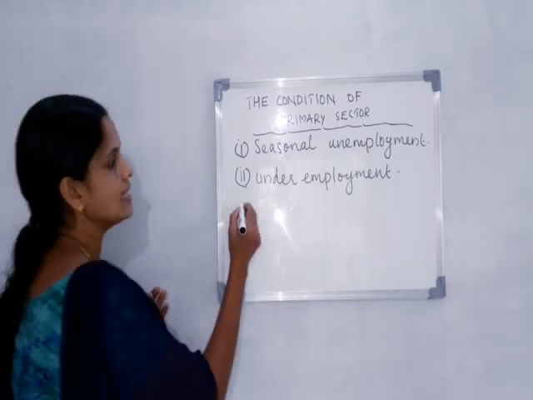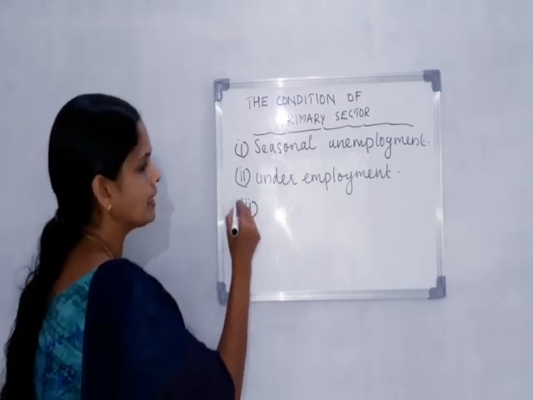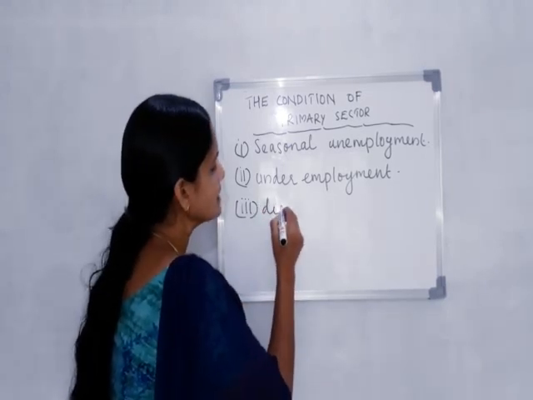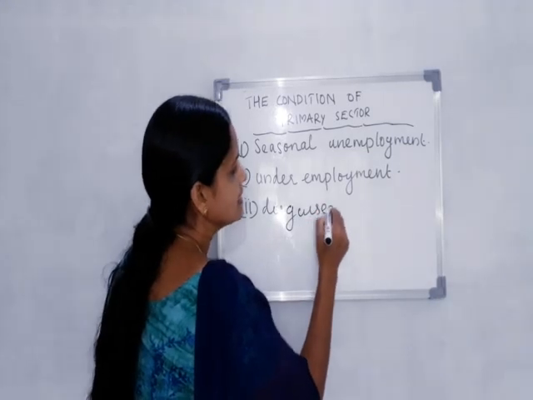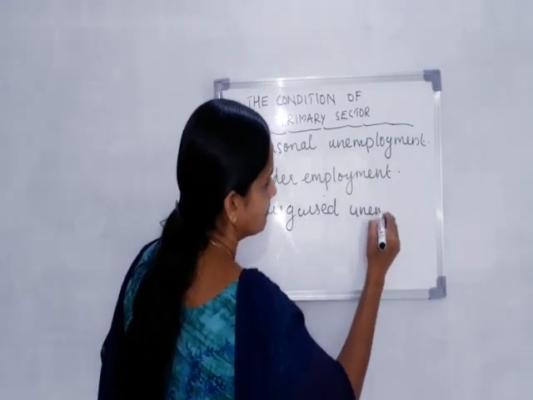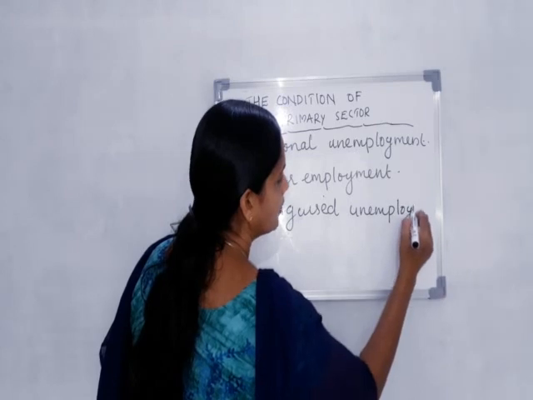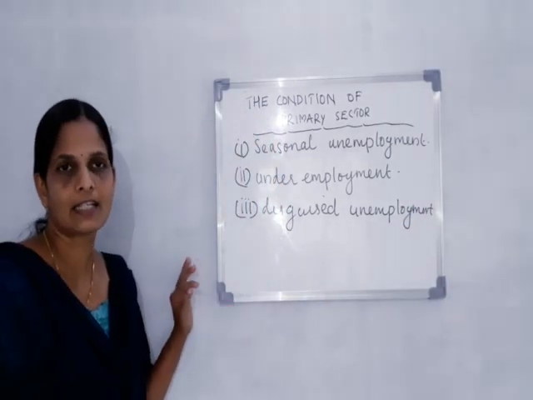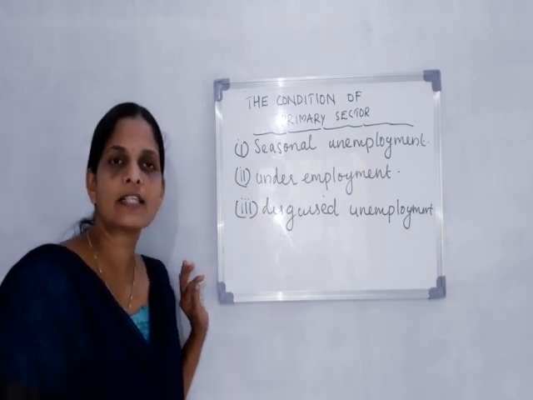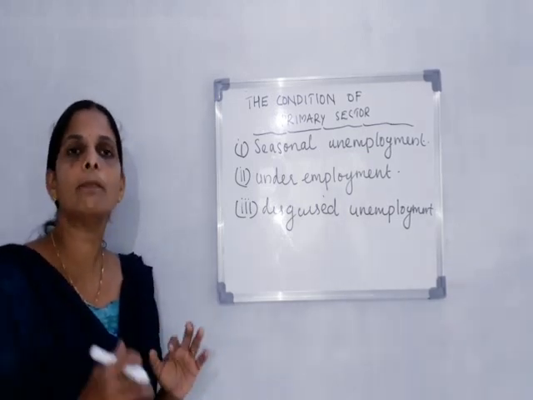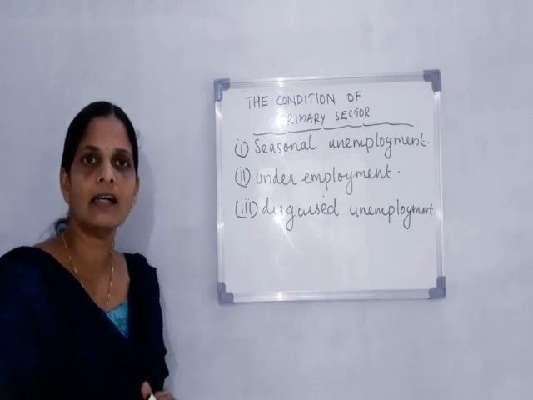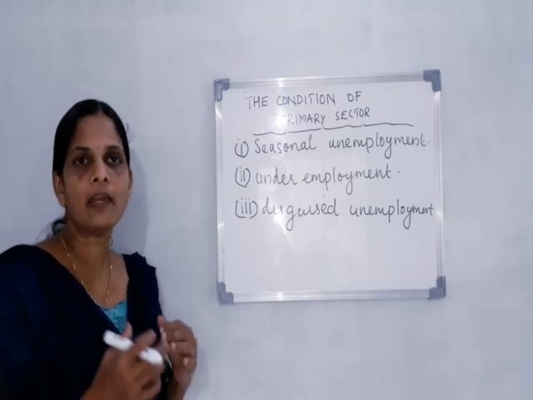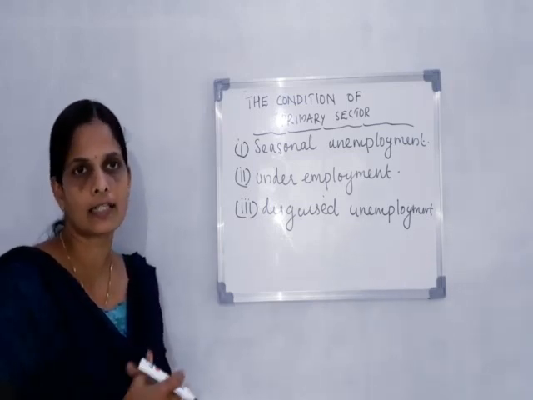The third point is that some people working in the primary sector are disguised unemployed. Disguised unemployment is another important feature of the primary sector. Disguised unemployment is a situation in which more people are working in a sector than it actually requires. That means many people are working but they produce less.